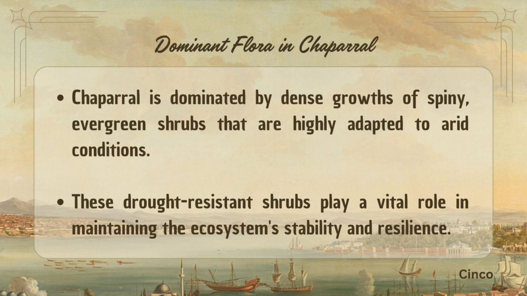The chaparral ecosystem is dominated by dense growth of drought-resistant, spiny evergreen shrubs that have evolved specialized adaptations to thrive in arid conditions. These plants play a vital role in maintaining the ecosystem's stability and resilience, showcasing the unique flora of the chaparral habitat.